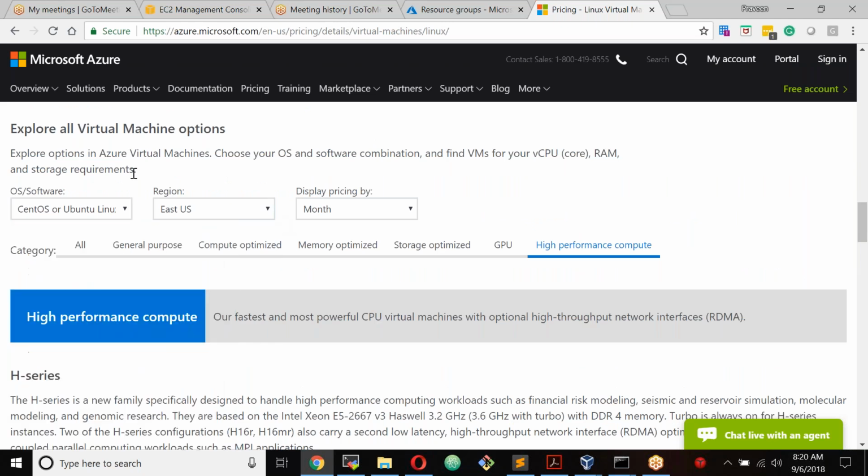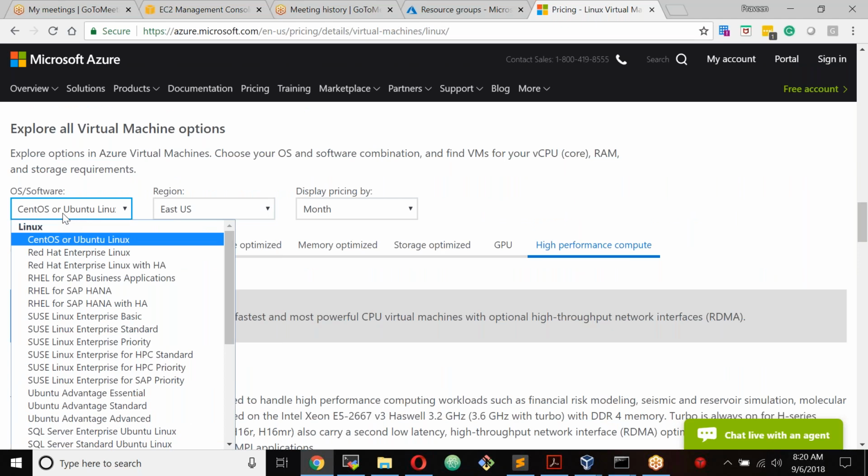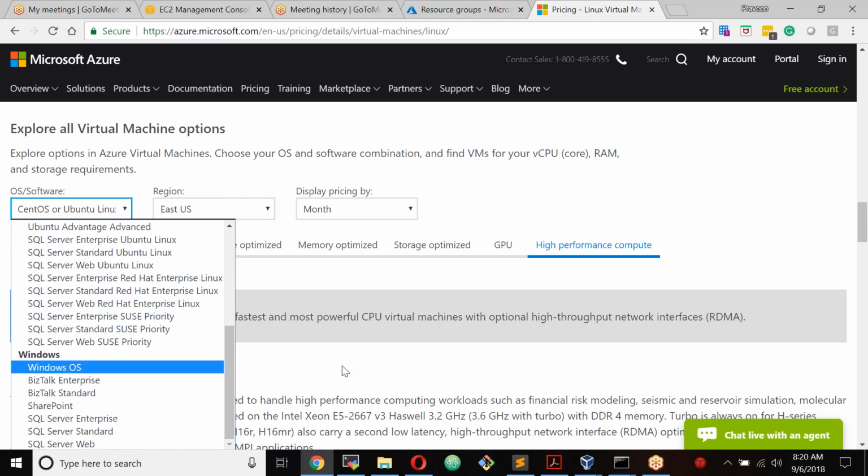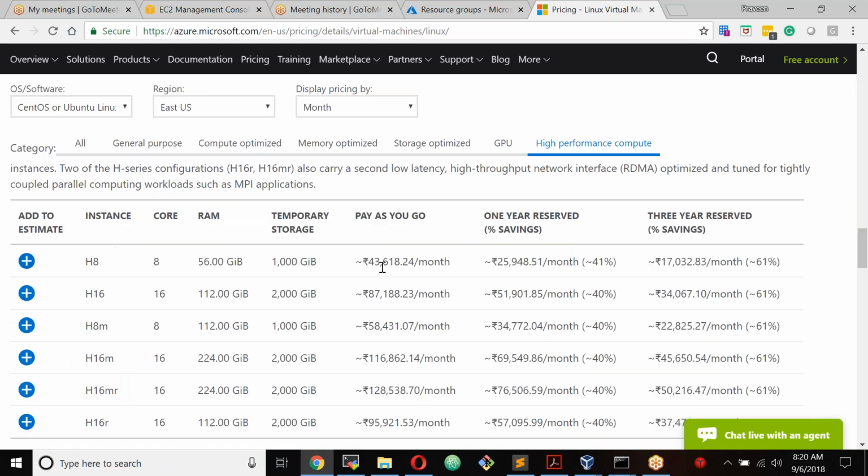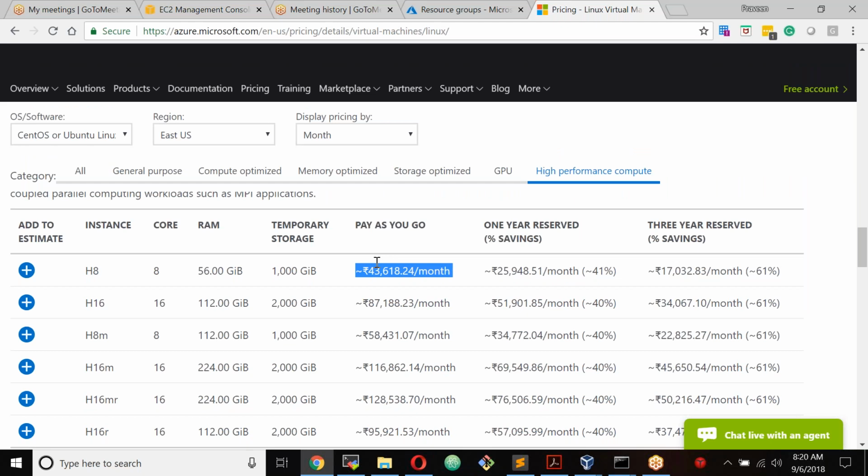And the cost is, right now I have selected CentOS. The cost varies based on the operating system that you select. For example, CentOS or Ubuntu or Red Hat and RHEL. For example, I select this one, which is CentOS, and it is costing me 43,000.